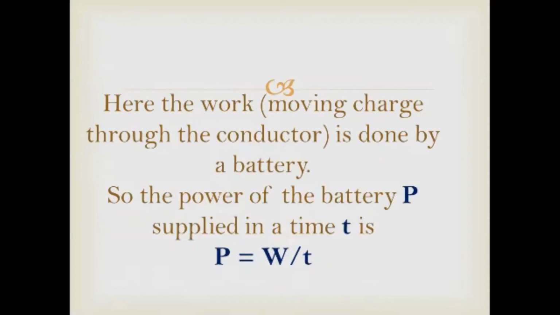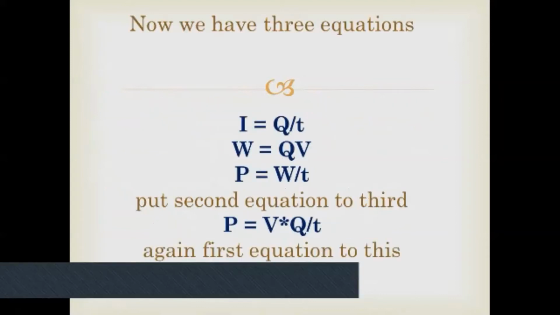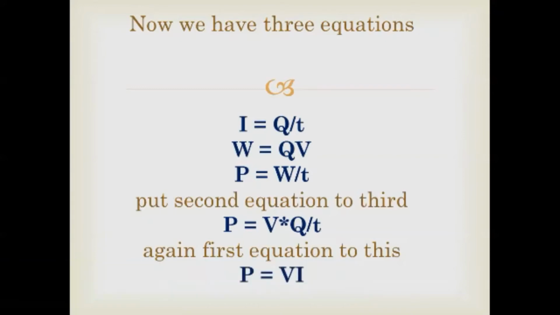And in the next slide, now we have three different equations: I is equal to Q by T, W is equal to QV, and P is equal to W by T. That is, I is equal to Q by T is the current produced here, W is equal to QV is the work done here, and P is equal to W by T is the power of the battery.